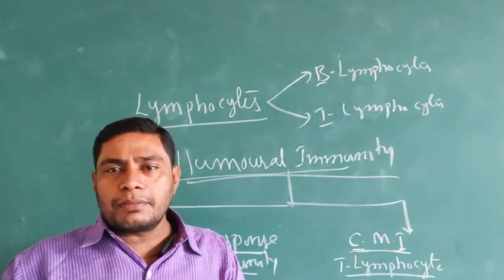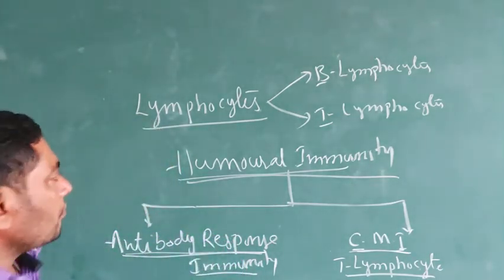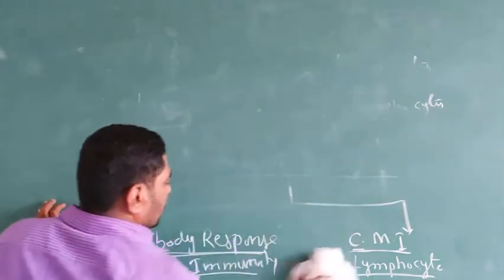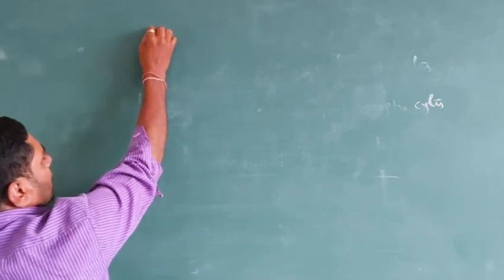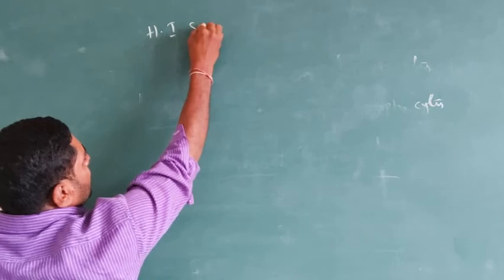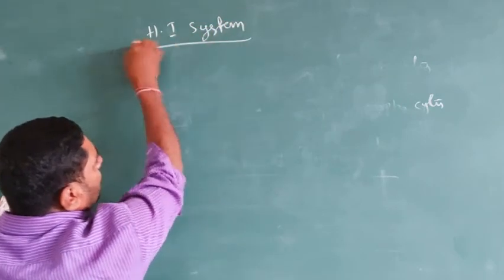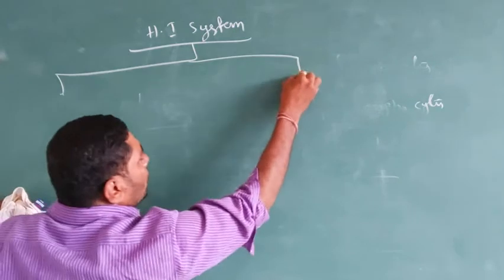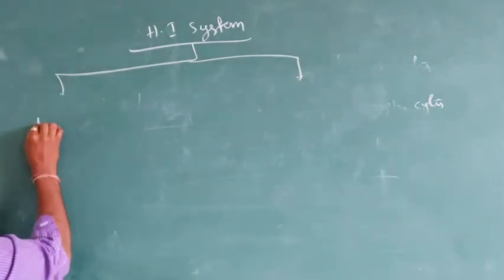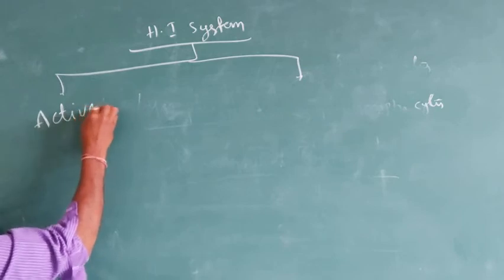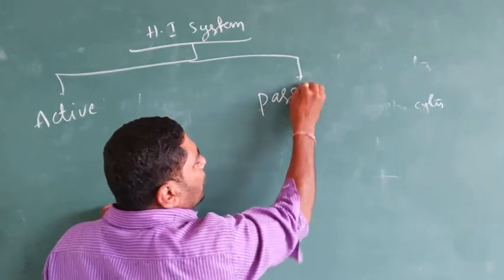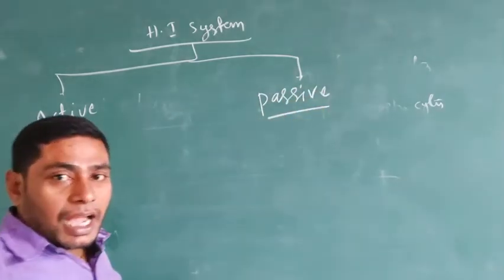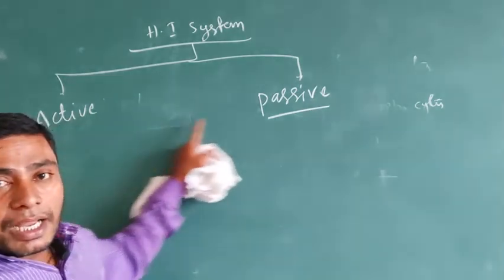The human immune system is of two types. One is the active immune system, the second one is the passive immune system.